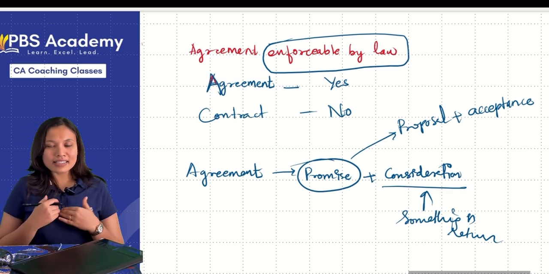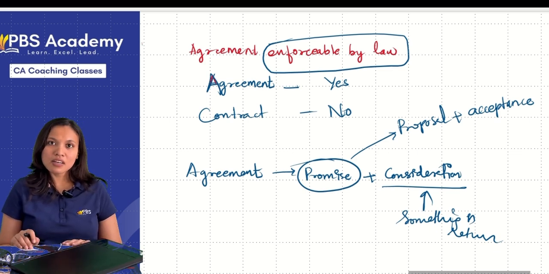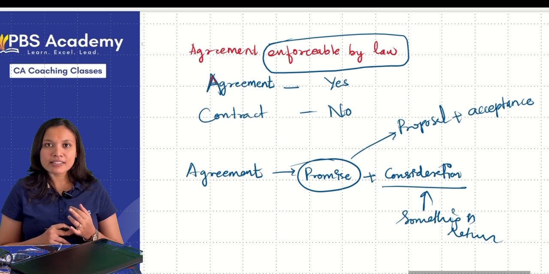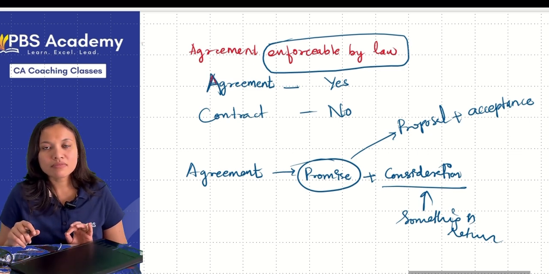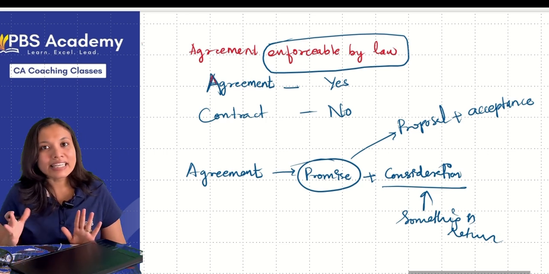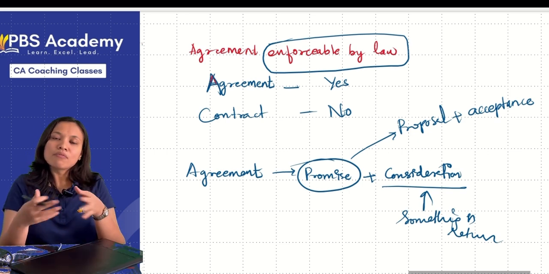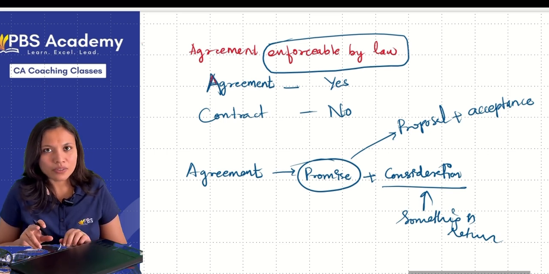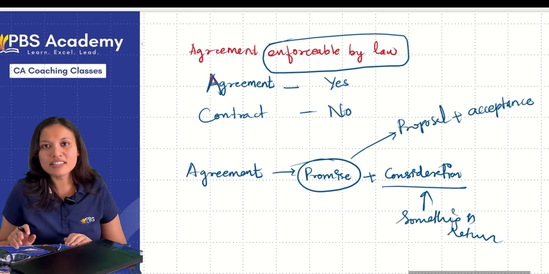Now in this example, father, suppose you clear your CA exams, he buys you a vehicle, but he does not give you a mobile phone, he does not give you a dress. Will you take your father to the court? No, right? There is no legal obligation, no intention to create legal obligation. It's just a social agreement between father and the son. We don't have any legal obligations here, no legal intentions here.